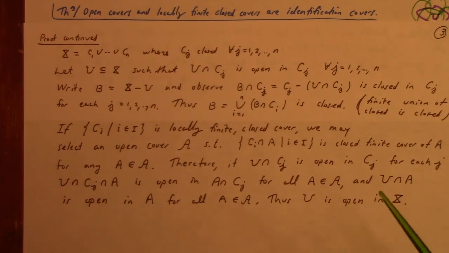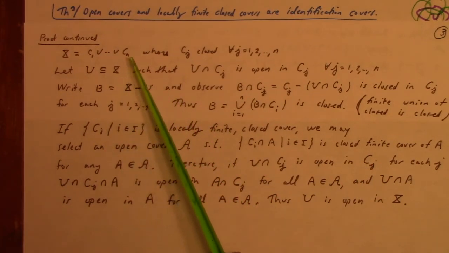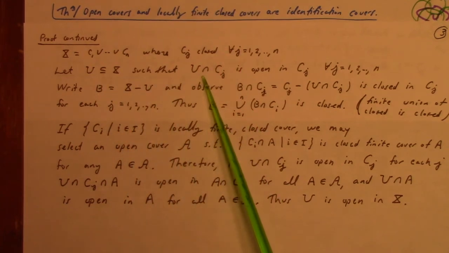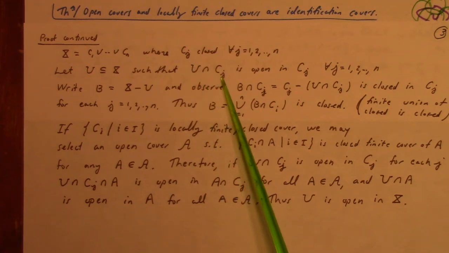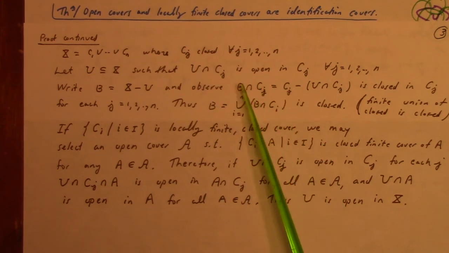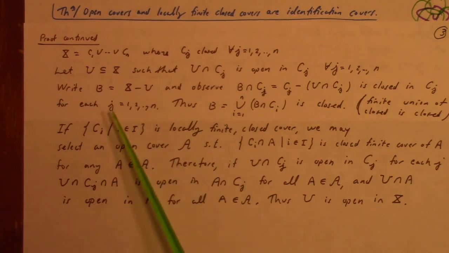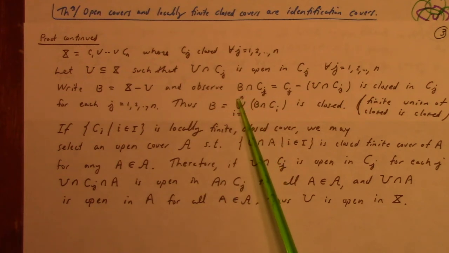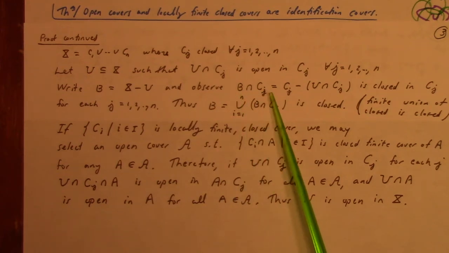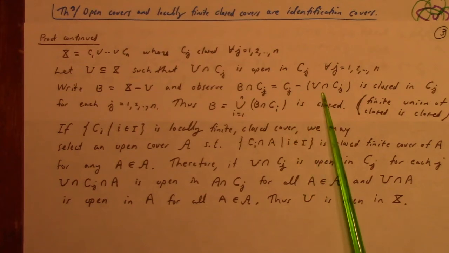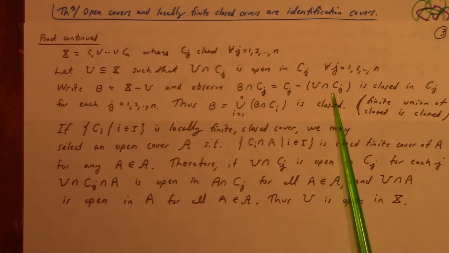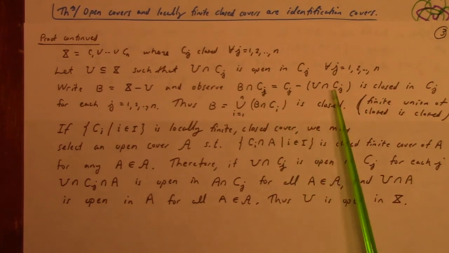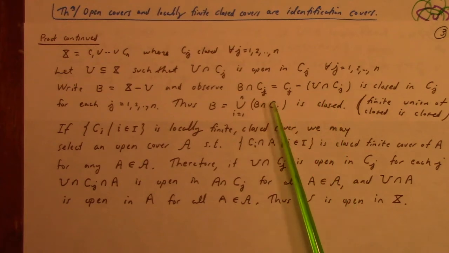So X is a union of C1 through Cn, each one of them closed. Take a subset U of X such that the intersection with Cj is open in Cj for all j. Right, B is the complement of U in X. And notice that B intersect Cj is the complement in Cj of the intersection of U with Cj. And that's going to be closed because it's the complement of something open in Cj.